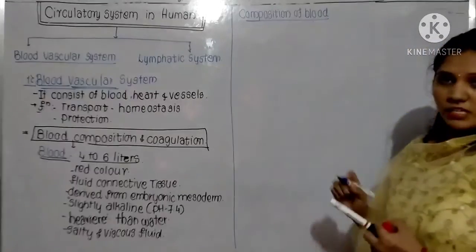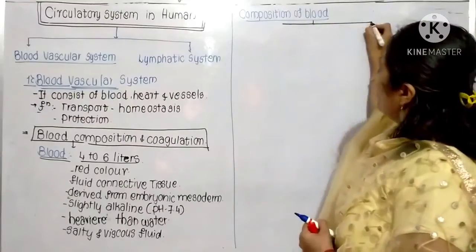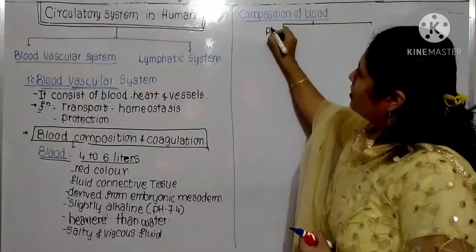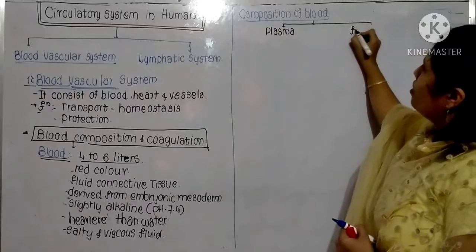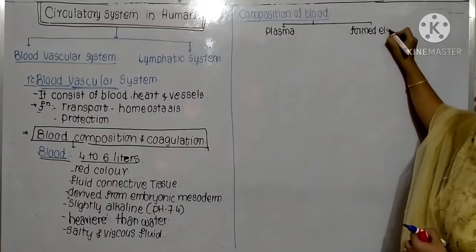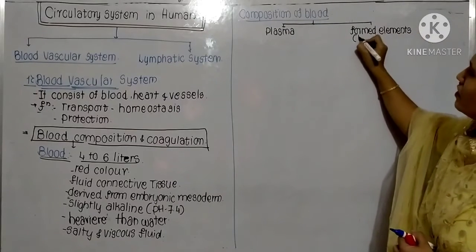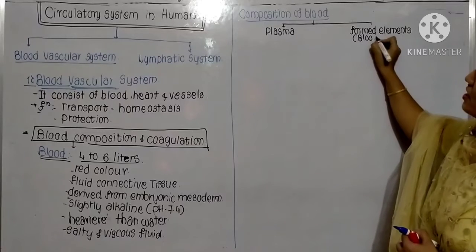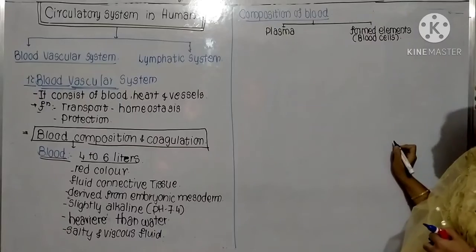Means this blood consists of 2 substances. One of the substances is known as the plasma, and the other substance is known as the formed elements, or blood cells, or you can say blood corpuscles.